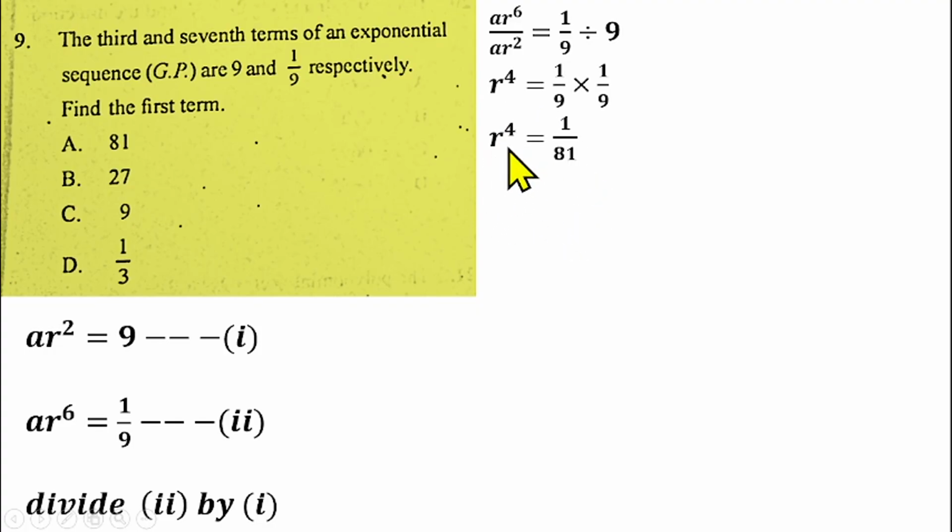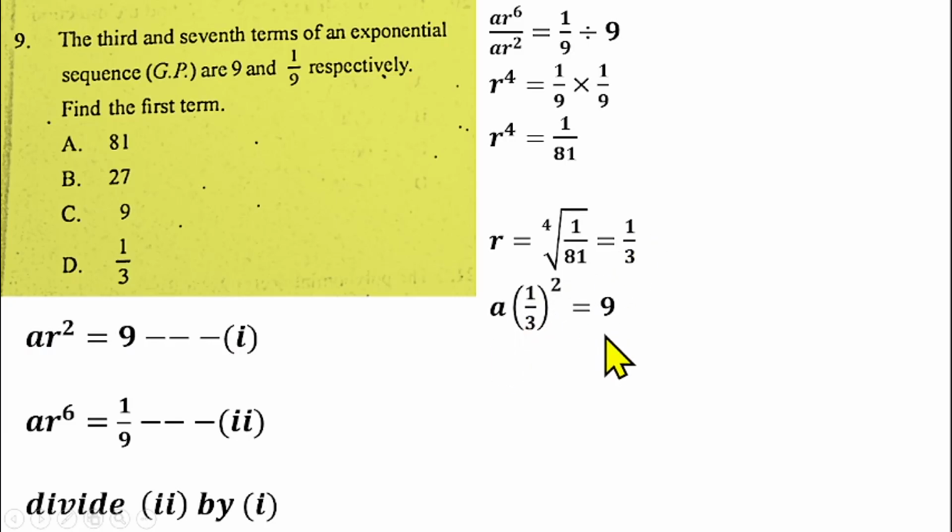From there, you can find the fourth root of both sides to find the value of R. The fourth root of 1 is 1, the fourth root of 81 is 3. So that means the common ratio is 1/3. You can put that into equation 1 to find the value of A. In equation 1, we have AR squared equals 9, and our R is 1/3, so we have A into 1/3 squared equals 9.